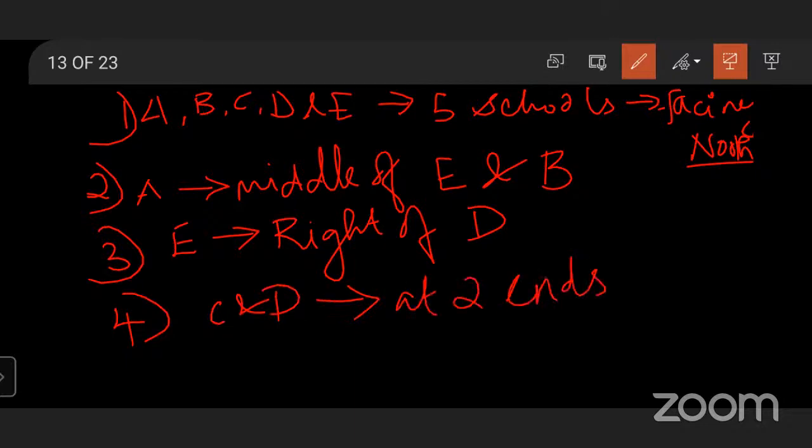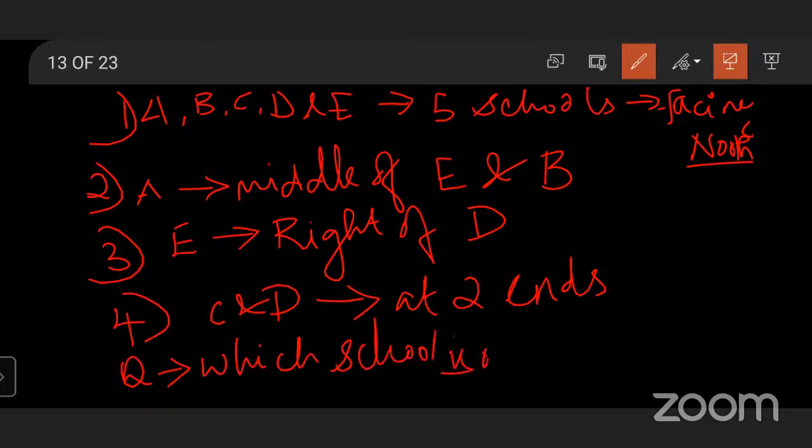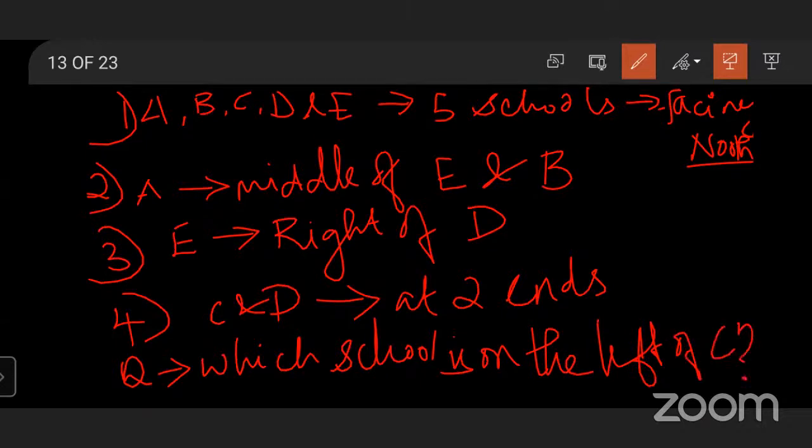What is the question? Which school is on the left of C? Okay, this is the question. Try to make a note of it.